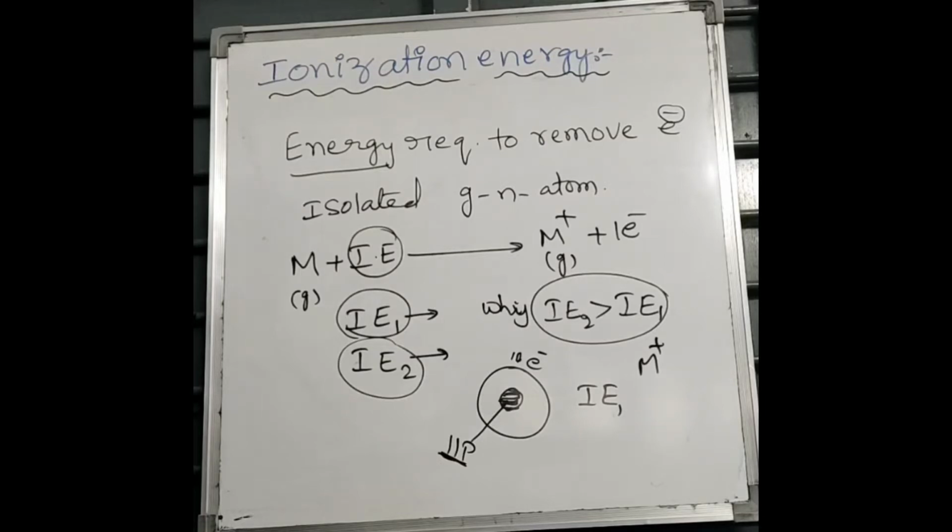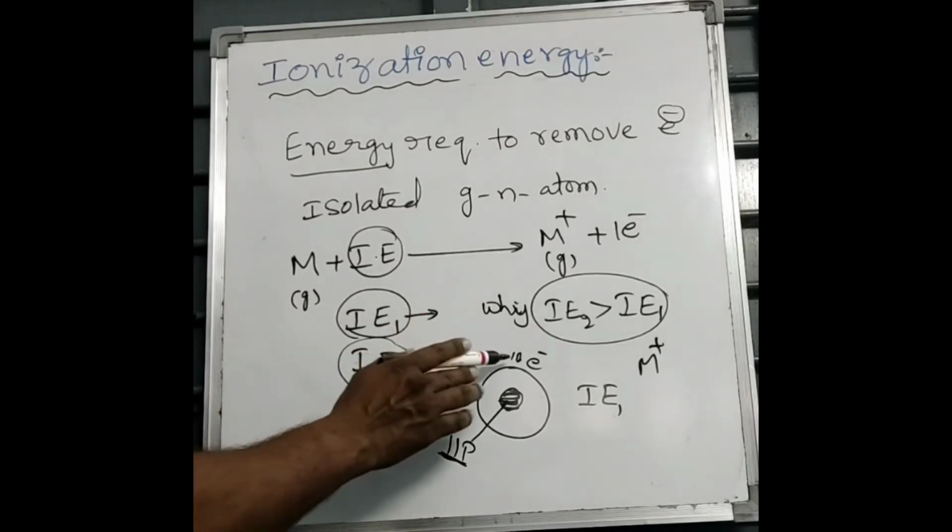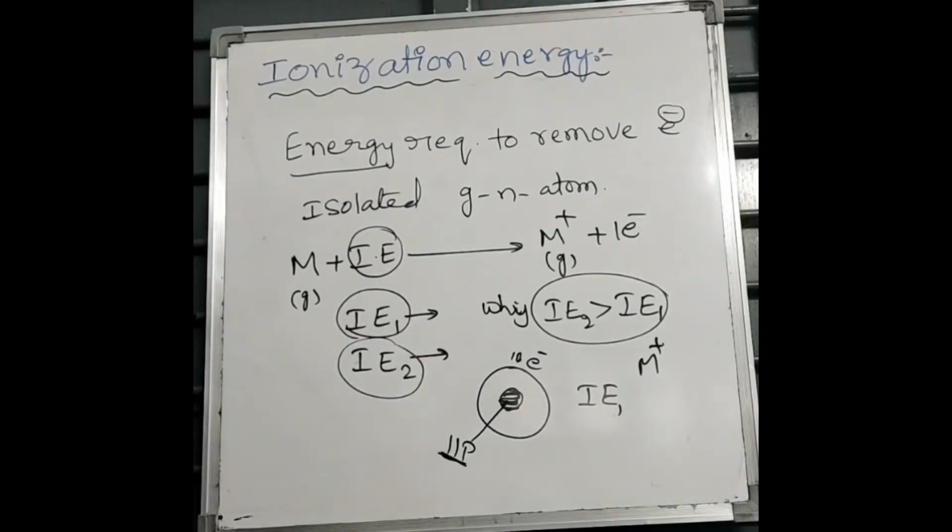and here the effective nuclear charge increases. When compared to the first case, where 11 electrons are present, 100% force of attraction is there. But now more than 100% force of attraction is there. So the effective nuclear charge of the nucleus on those 10 electrons increases.